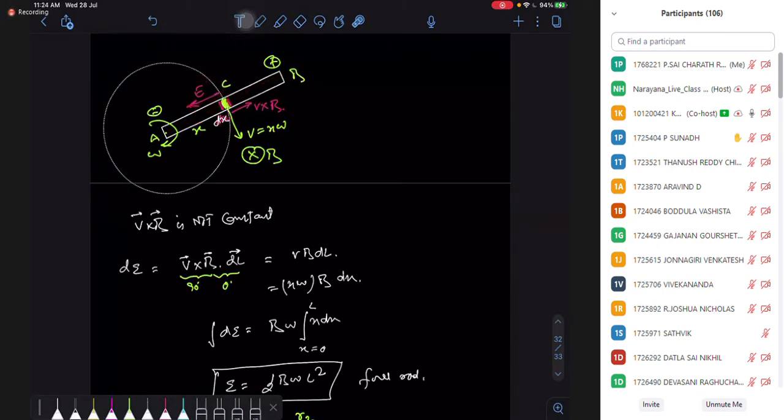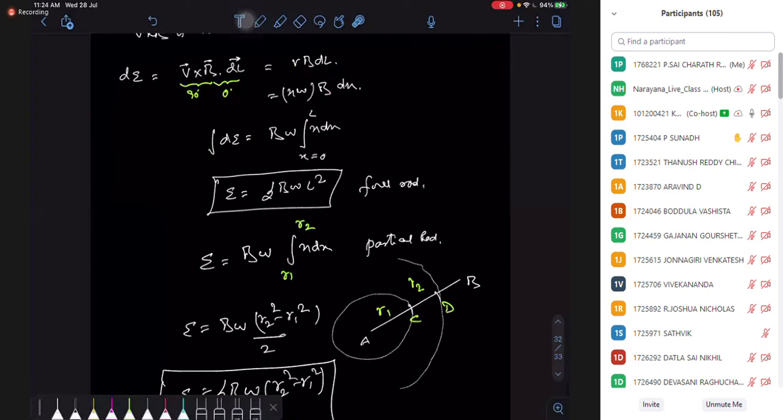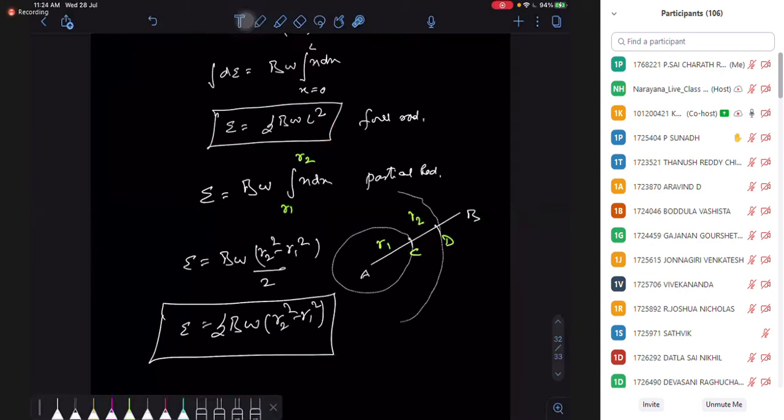The potential difference depends upon the path of integration, the points of integration. So for the full rod, it's half B omega L squared, and for the partial rod, it's half B omega (R2 squared minus R1 squared).